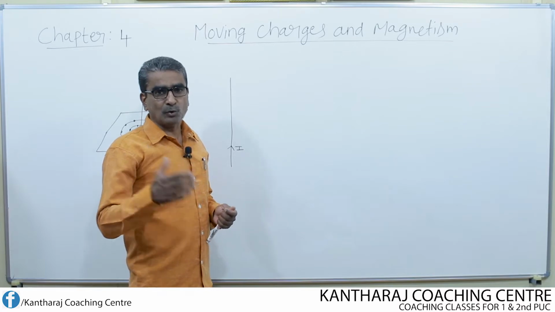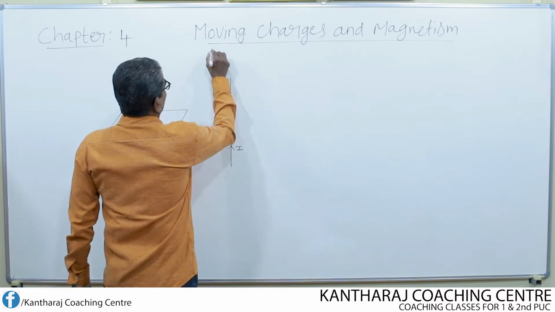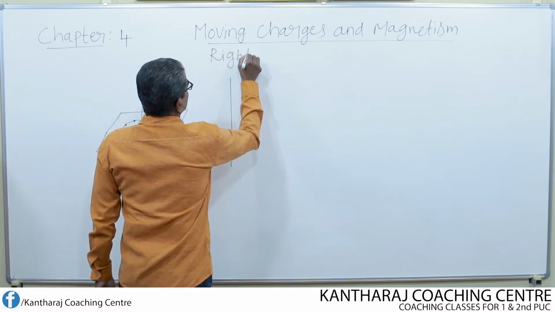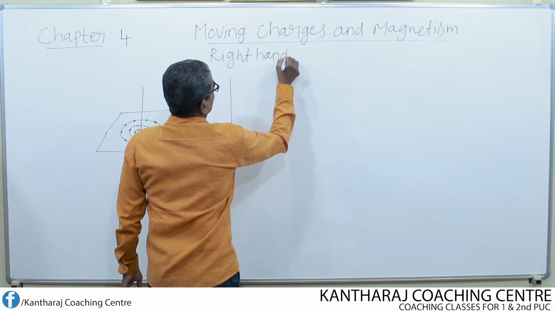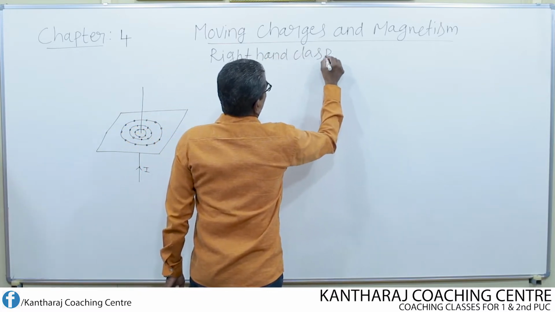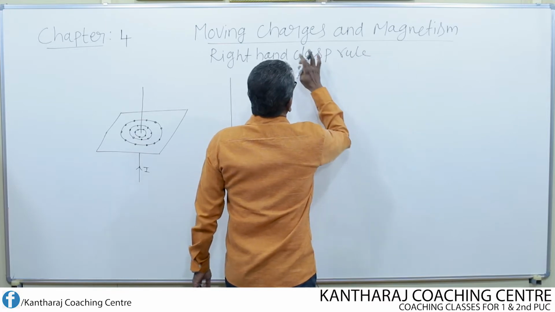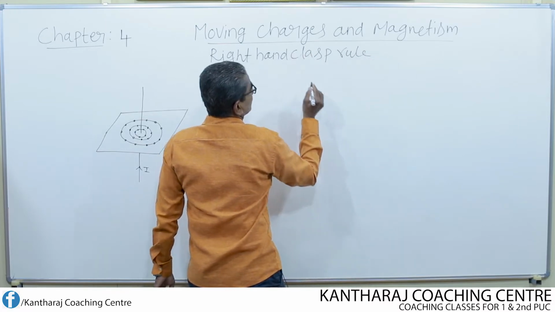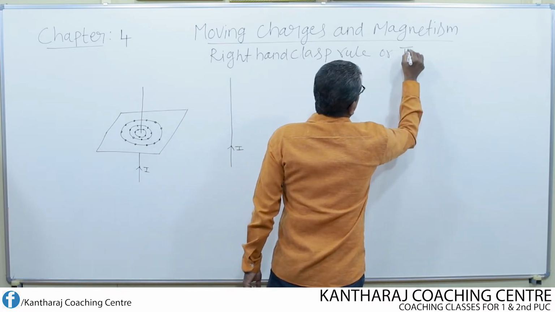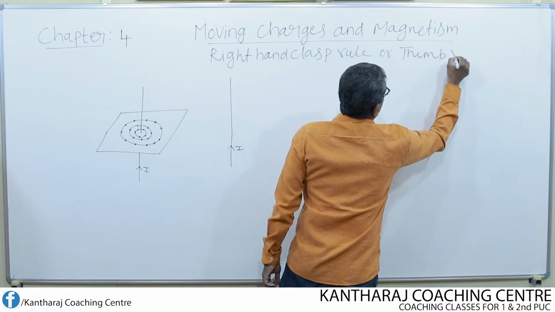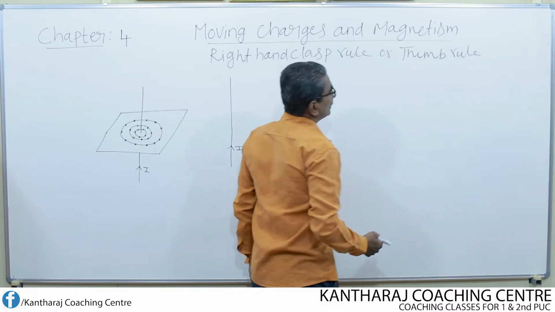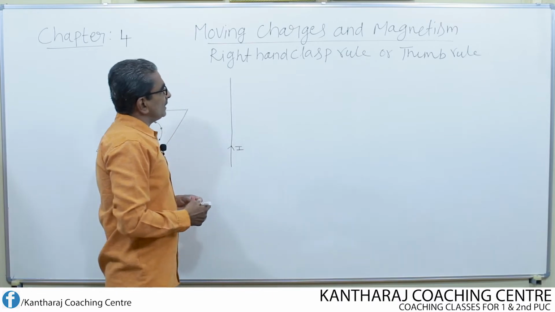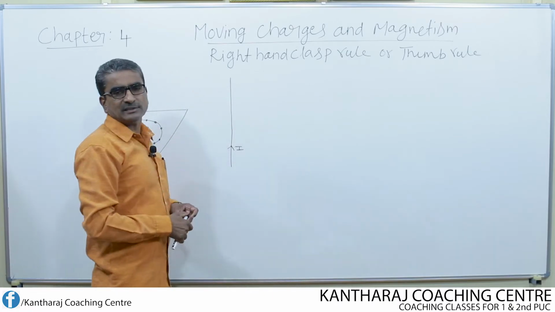or thumb rule. Right hand clasp rule or thumb rule. Now what is the statement of this rule?